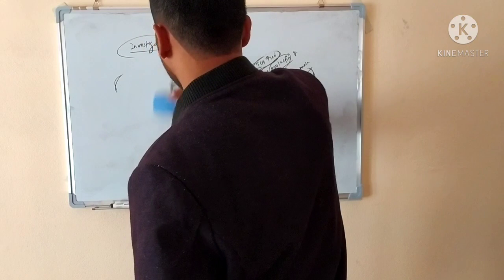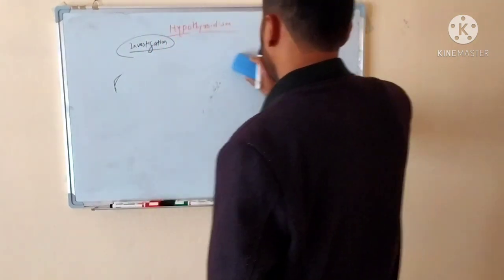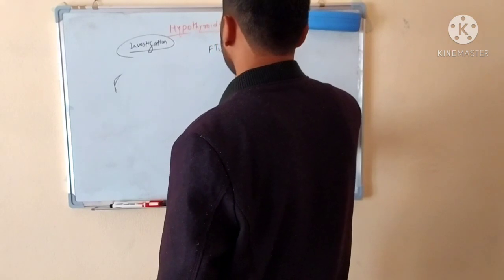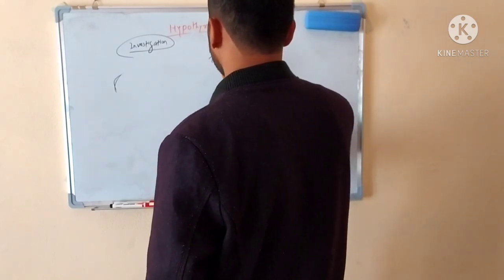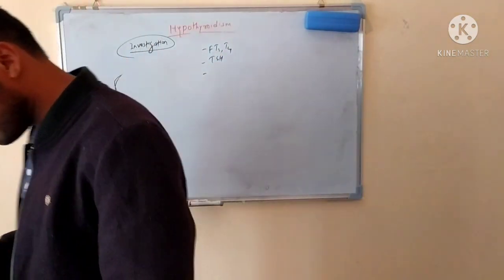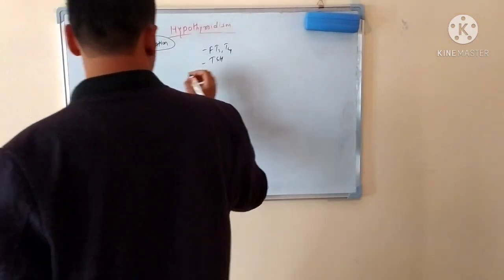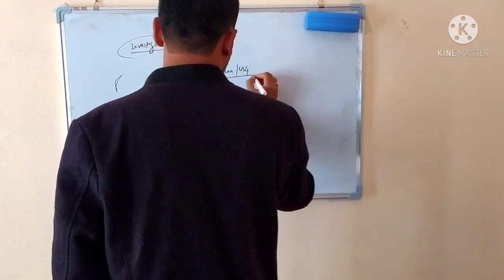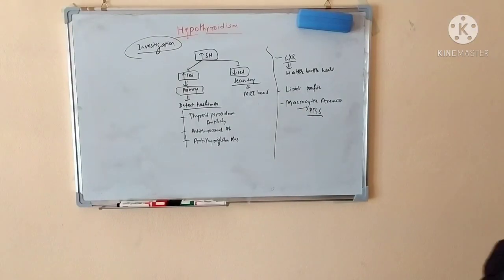So now let's talk about the investigation. Again, the investigations are the same. We should check the level of free T3, T4, and TSH. And you should do the CT scan and USG again. So now let's talk about the investigation more.